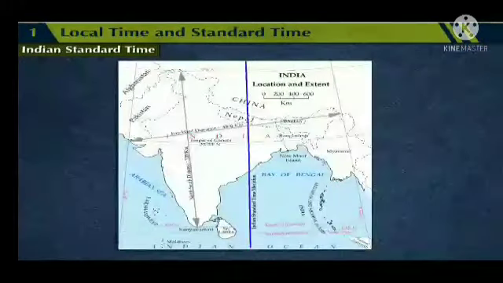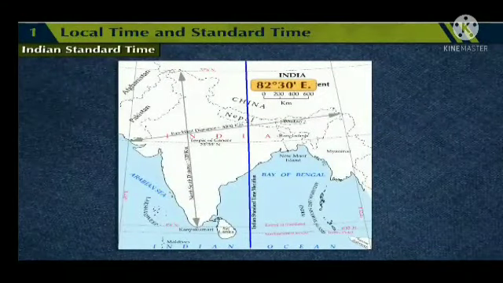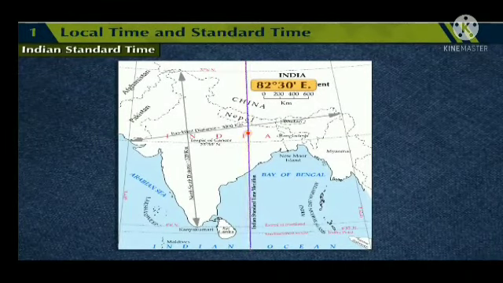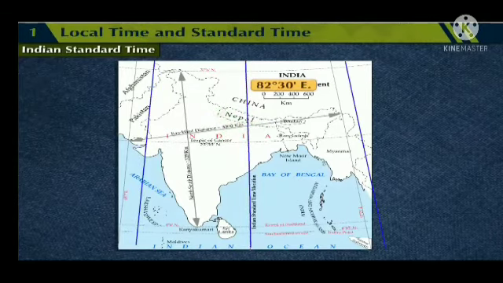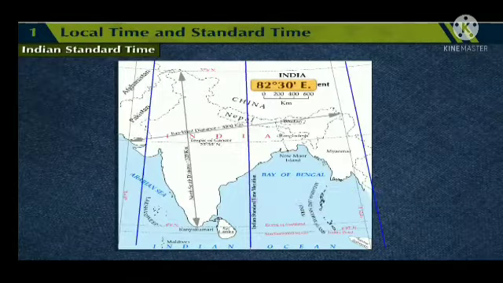Indian Standard Time, IST, has been decided according to the 82 degree 30 minutes east longitude which passes through Mirzapur near Allahabad, Uttar Pradesh. This longitude passes through the middle of the country with reference to its longitudinal extent. The local time of this longitude has been selected as the standard time of the whole country.